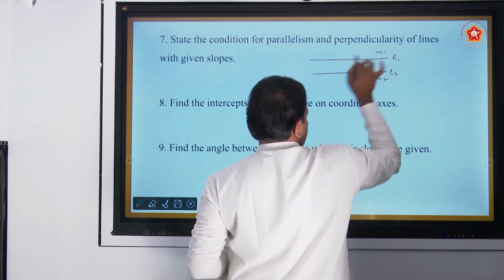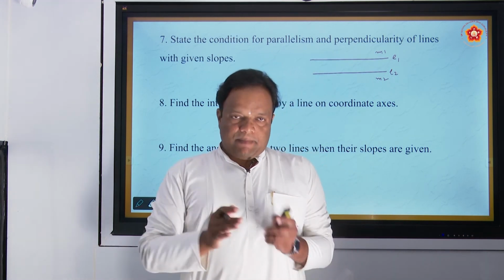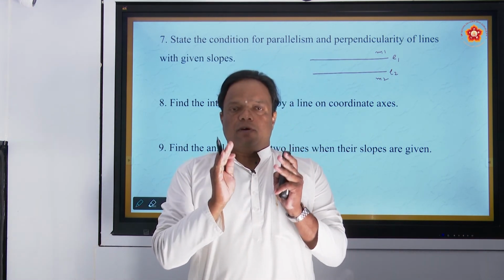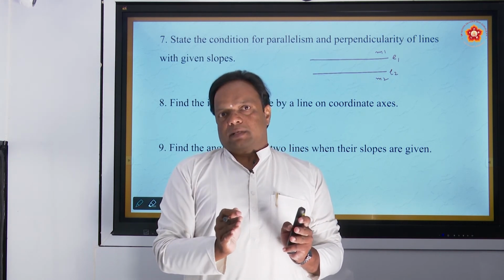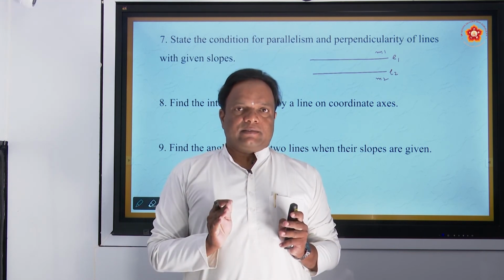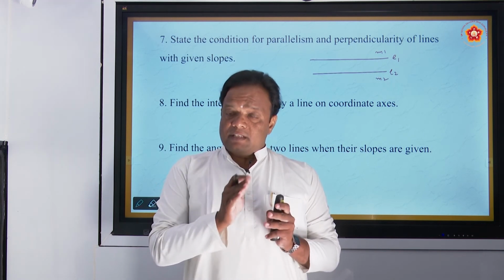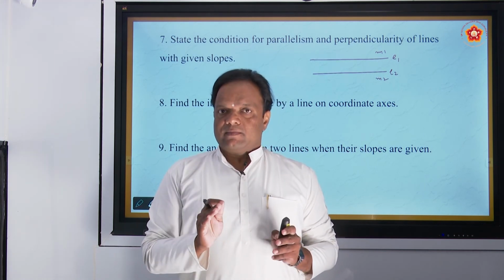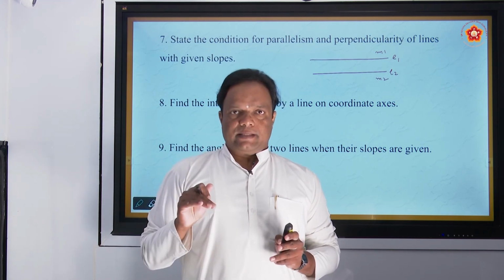If the two lines are parallel, you know the meaning of parallel? Parallel lines, however far you extend them, cannot meet each other. Like a straight railway track, not a junction. The distance between the two lines is the same anywhere you take it. That type of lines are called parallel lines.